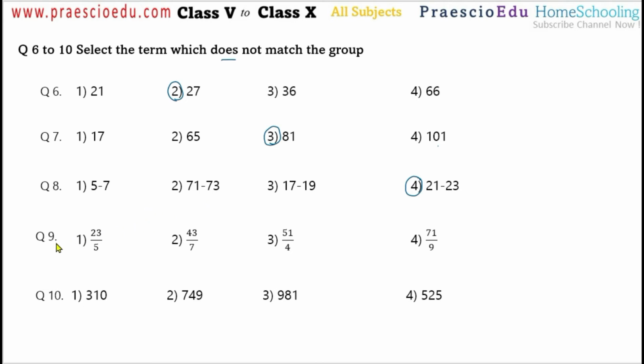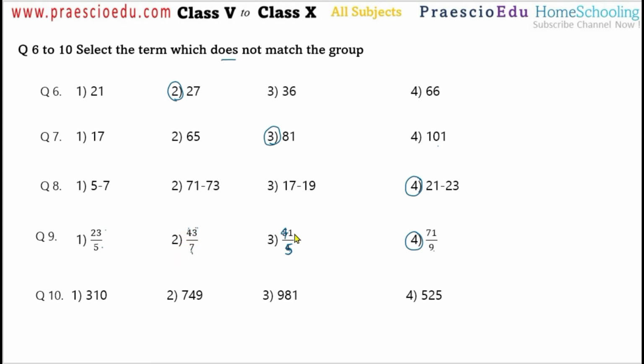So question number 9, option number 1, 23 by 5, option number 2, 43 by 7, option 3, 51 by 4 and option 4, 71 by 9. In this one, if you see, the addition of the digits of the numerator is equal to the denominator. In option number 3 actually this is 41 and this is 5, so this is a typo error. Please consider this one. So in this one option number 4 is the different one. Addition of these two digits is equal to the denominator's digit.